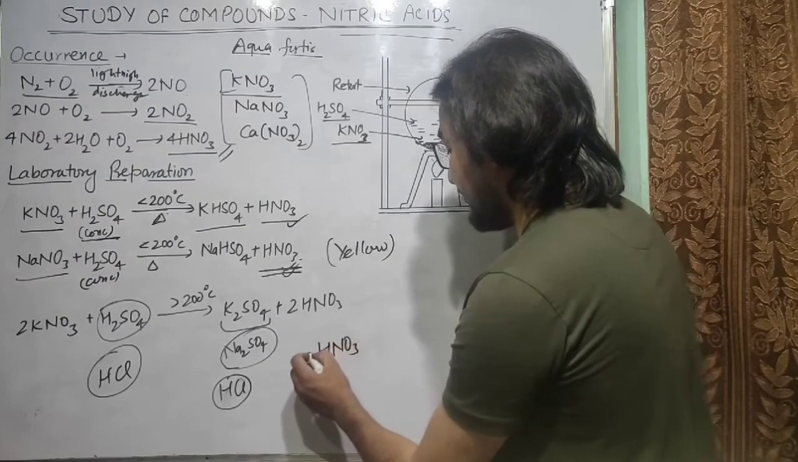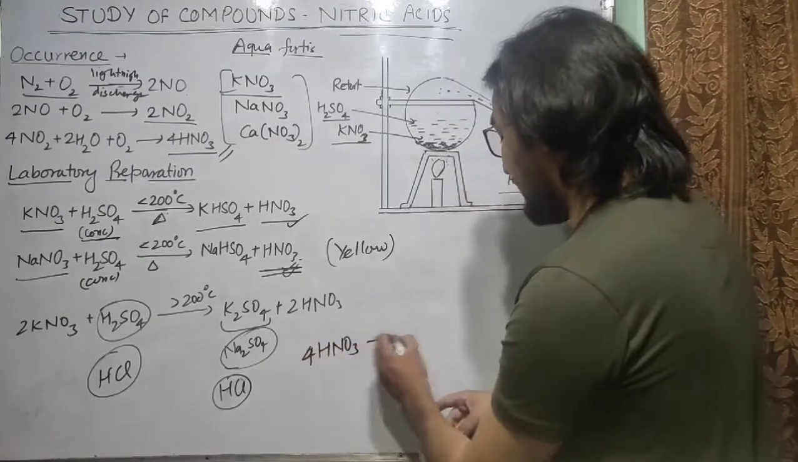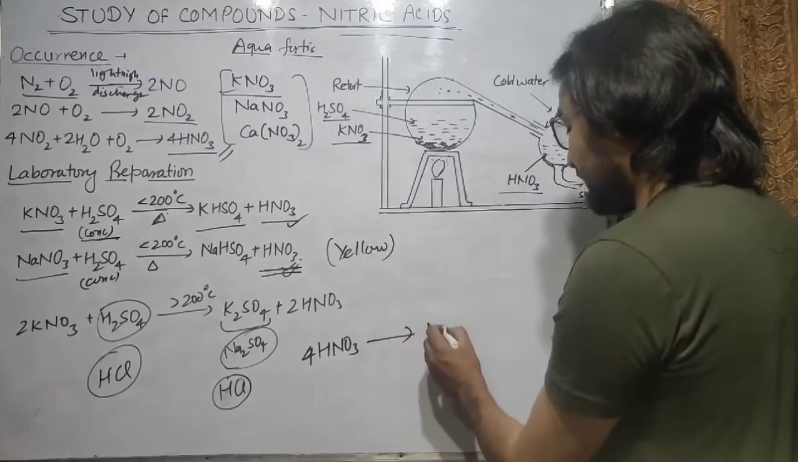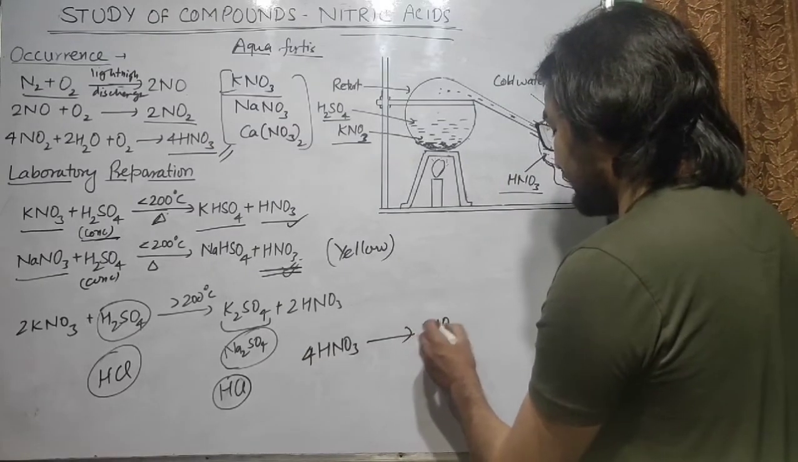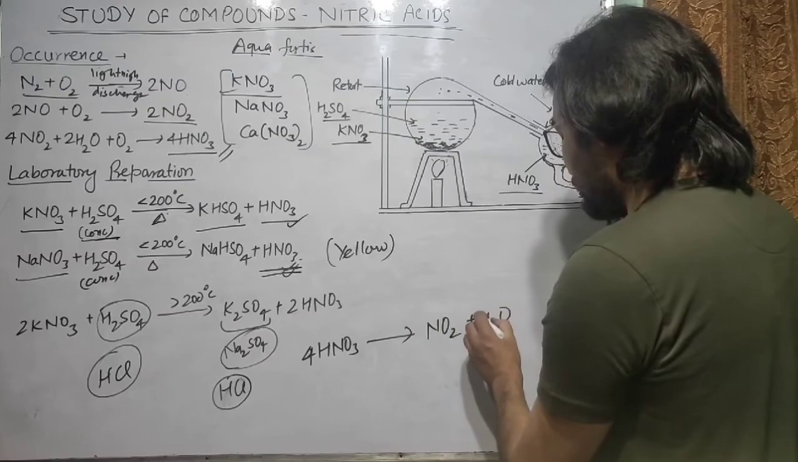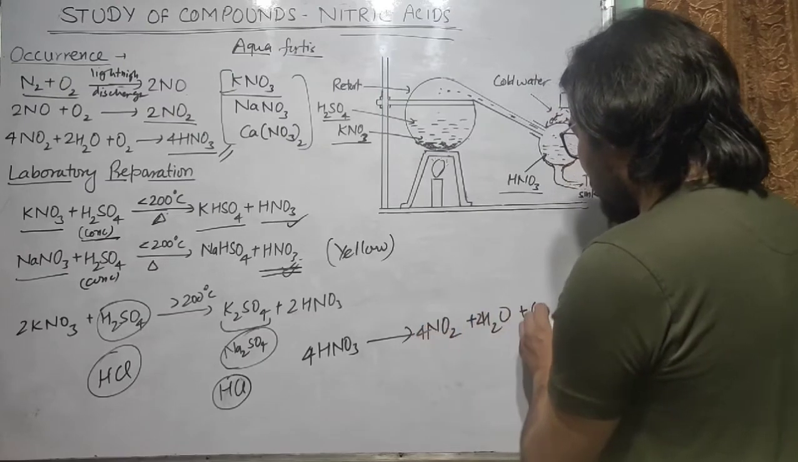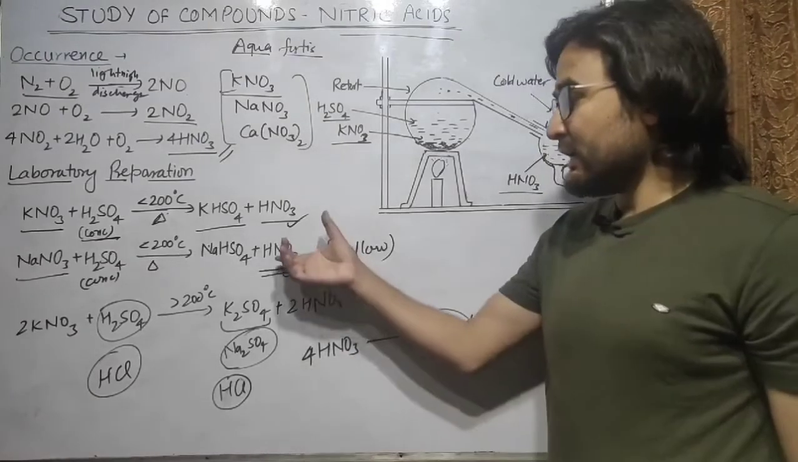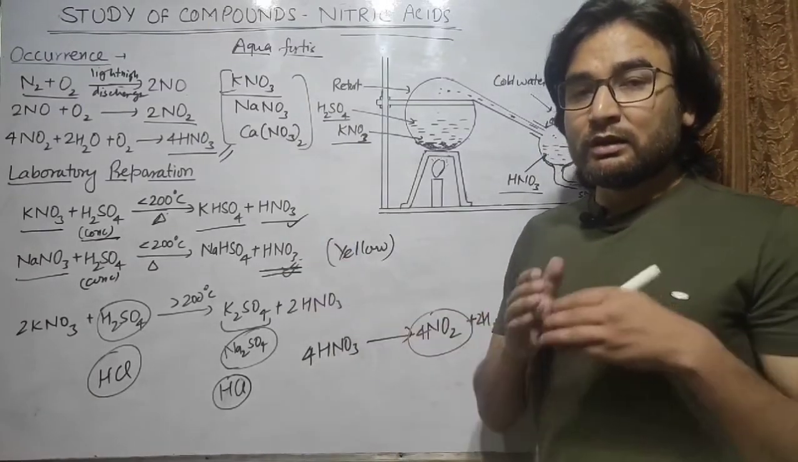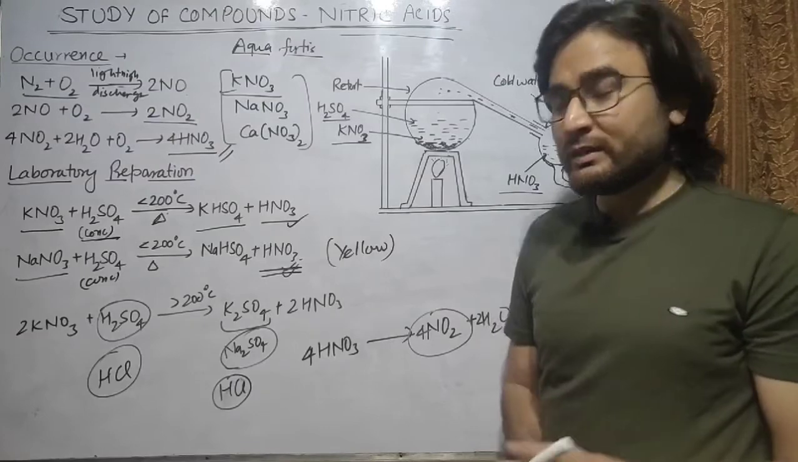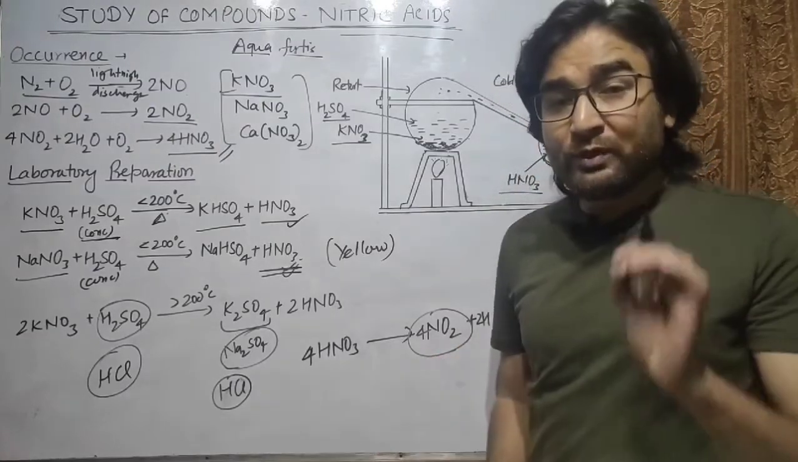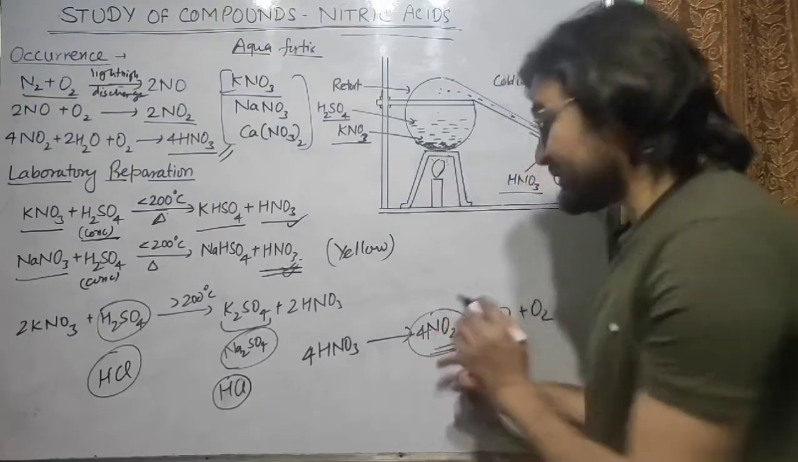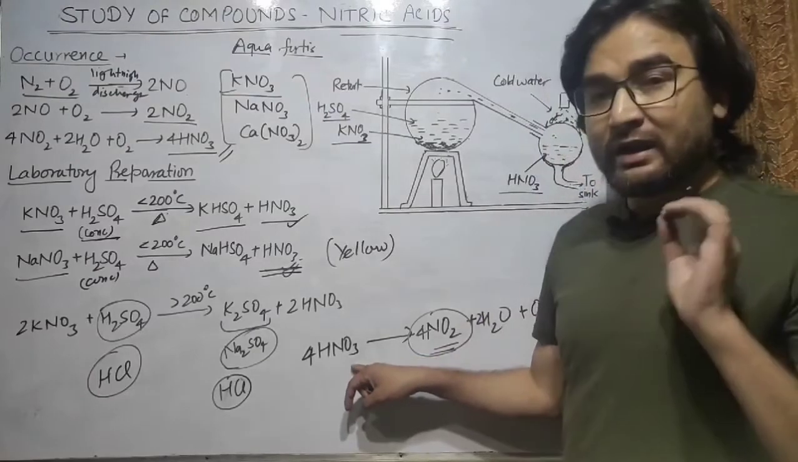You know that nitric acid is not highly stable, so it will form nitrogen dioxide plus H2O plus O2, and because of the formation of this nitrogen dioxide, it will appear yellow. So the question comes, how can we remove this yellow color? To remove this yellow color, you have to remove this nitrogen dioxide present in HNO3.